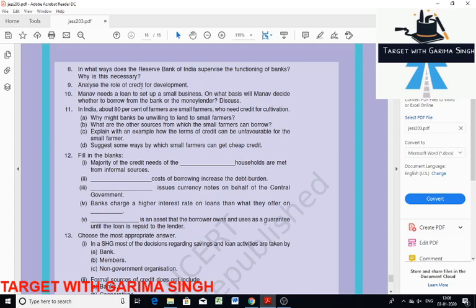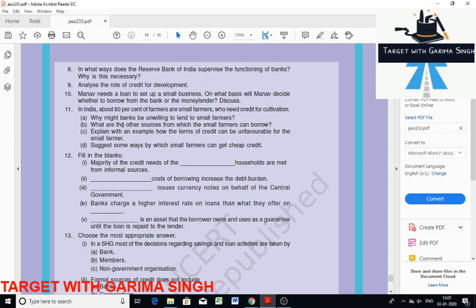Ninth question is analyze the role of credit for development. So cheap and affordable credit plays a crucial role for country development. There is a huge demand for loans for various economic activities. The credit helps people to meet the ongoing expenses of production and thereby develop their business. Many people could then borrow for a variety of different needs. They could grow crops, do businesses, set up industry, etc. In this way, credit plays a vital role in development of a country.